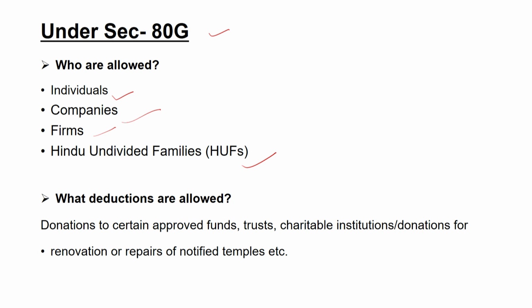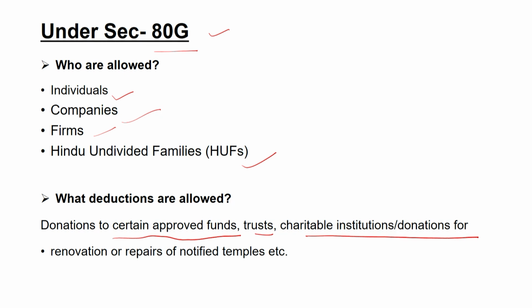There are 7 categories of the assessee that may include these 4 categories, as well as association of person, body of individual, and artificial juridical person. They are also a part of the list of the assessee. They are not included under this list for the purpose of claiming the deduction under section 80G. So, for what are the deductions allowed? Deductions are allowed for certain approved funds, trusts and charitable institutions for donation, repairs, renovation and other purposes.